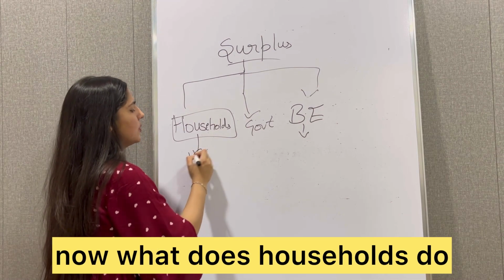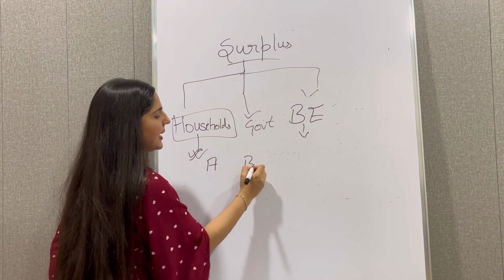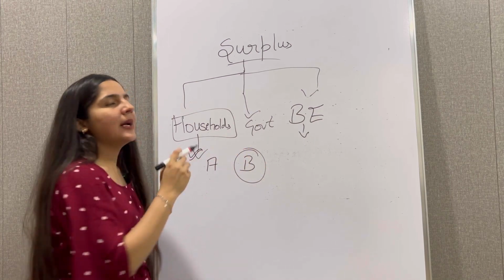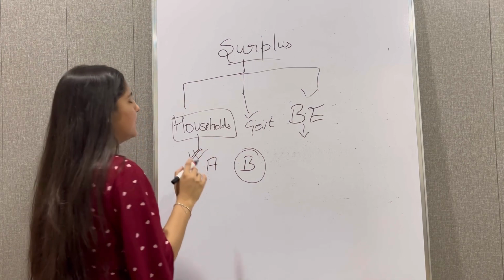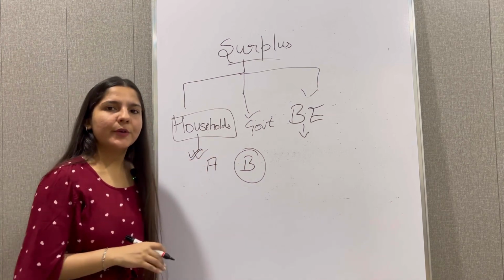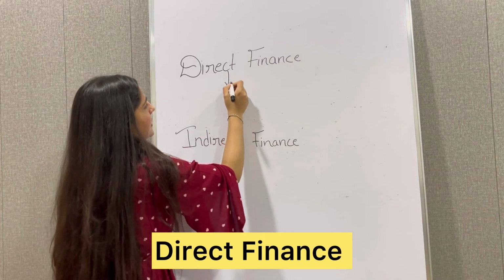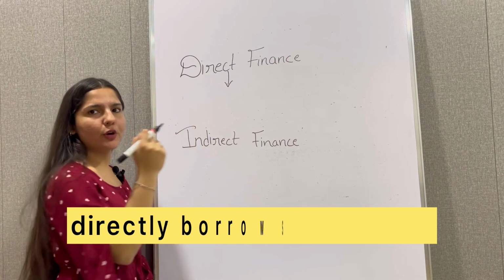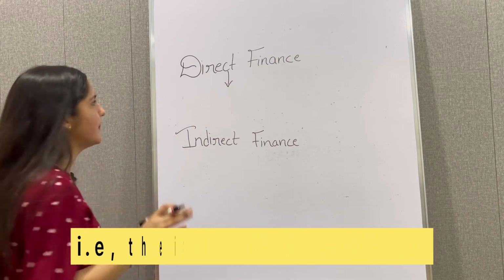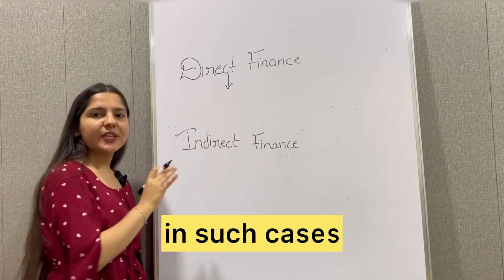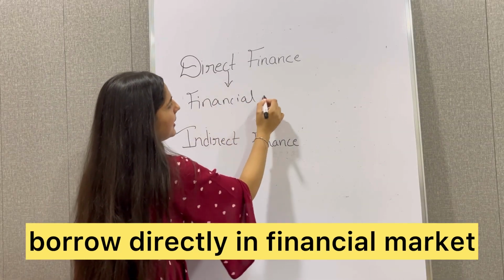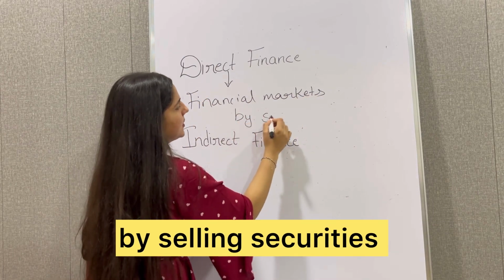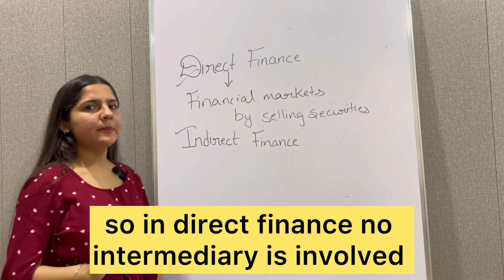Now what do households do? As we took the example of Mr. A and B, in that case we studied that Mr. B needs to borrow some money to finance his spending. So there are two kinds of finances that we are going to study now. First, direct finance. What is direct finance? In this, the borrower directly borrows funds from the lenders. That is, there is no intermediary involved in it. In such cases, they borrow directly in financial markets by selling securities. So in direct finance, no intermediary is involved.